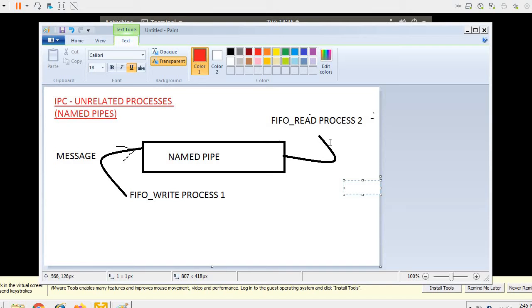On the other side, we'll create another program named FIFO underscore read, and it will open this named pipe which was created by the first process, and from there it will read the contents which were written by it. So let us see how we can do that practically.